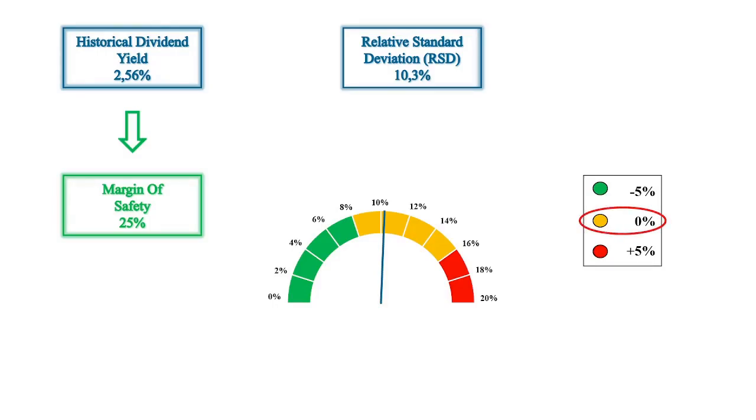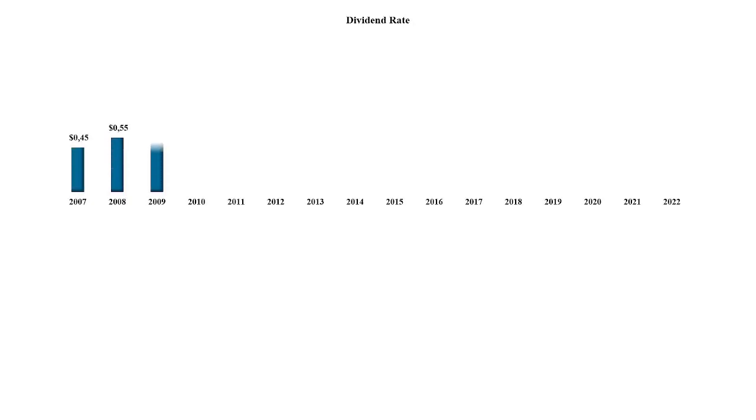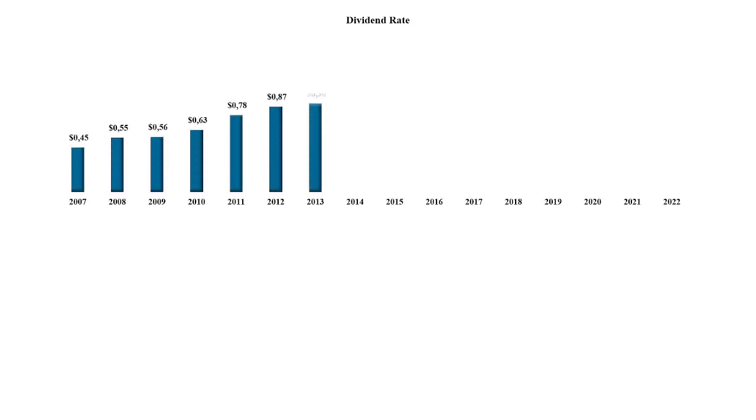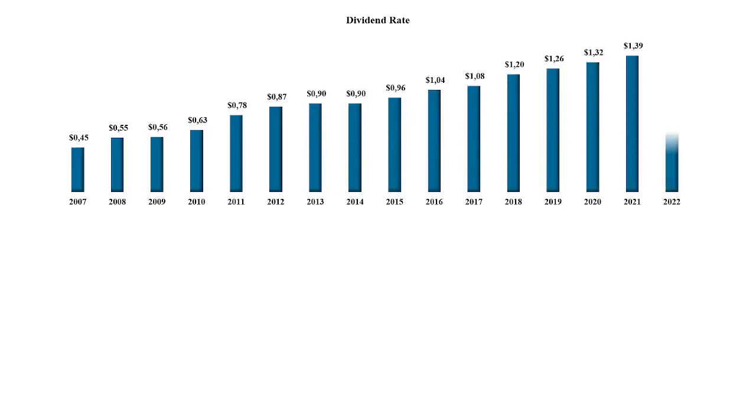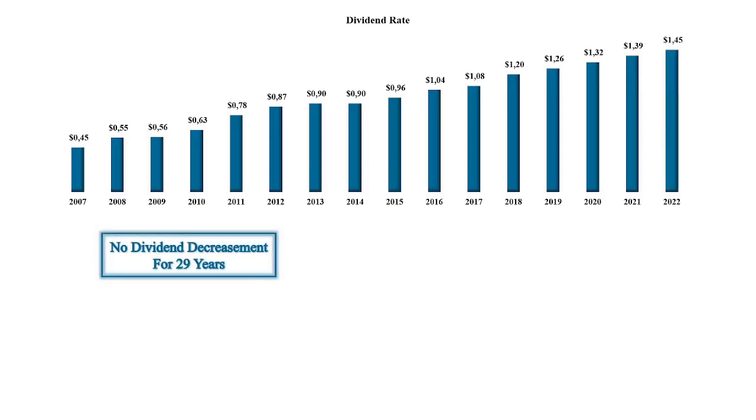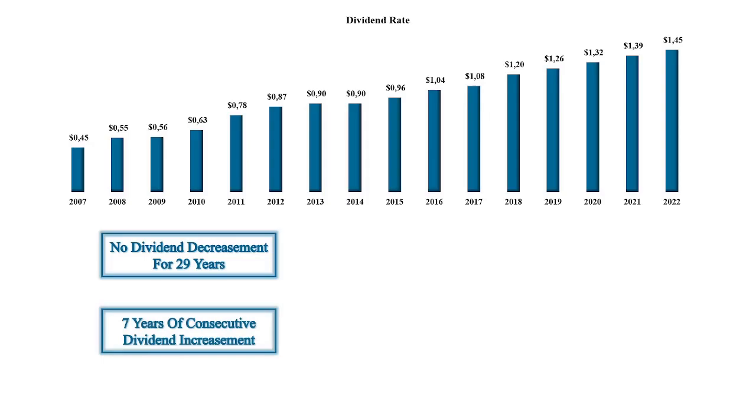As a dividend investor, the dividend growth is of course a very important metric for me. In 2007, 45 cents were paid, and in 2022, $1.55 is expected. Intel has not decreased the dividend for 29 years, but they've only consecutively increased the dividend for 7 years. As seen in the years 2013 and 14, the dividend rate was the same.